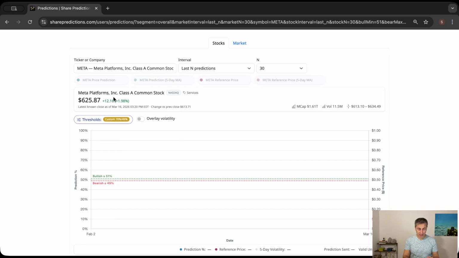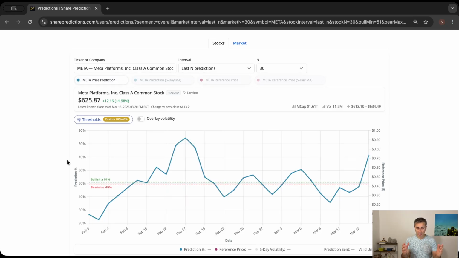So let's have a look at the prediction trend. First of all, we are looking at the latest 30 predictions. And as mentioned, these predictions are renewed in the beginning of each market day. When markets are closed on special days or during the weekends, obviously predictions are not updated.